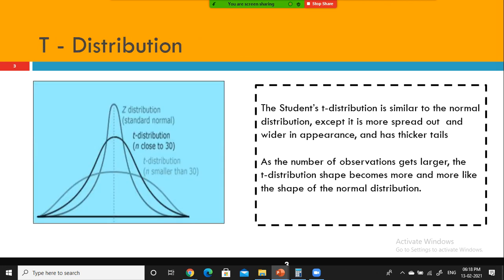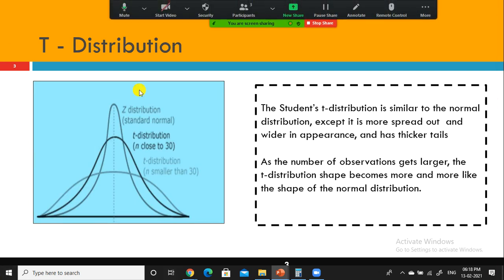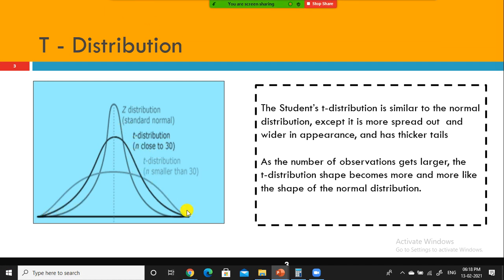In the t-test, the data we are using will follow a t-distribution. Because you are using 30 or fewer records in a sample, it will be a t-distribution, somewhat, when the number of samples is closer to 30. Your distribution will be slightly wider compared to your z-distribution. In the case of the z-test, the data will be in z-distribution form, normally distributed, whereas in the t-distribution your sample size is supposed to be somewhat closer to 30. So hence the distribution will be a bit wider.